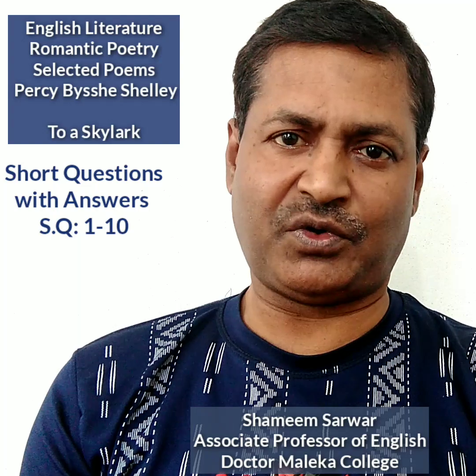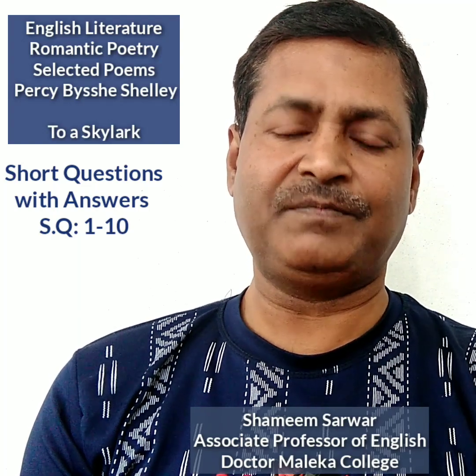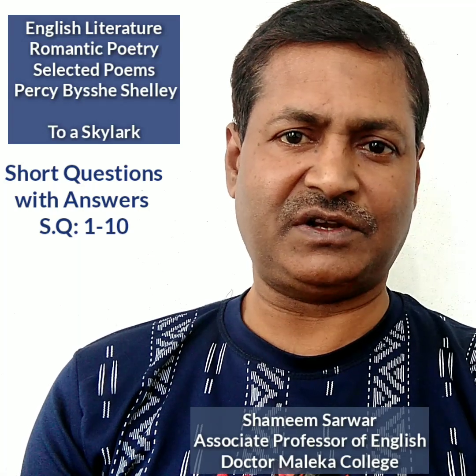Answer. To a Skylark is a subjective poem in which Shelley expresses his personal feelings and emotions. But in the poem, he remains detached from his personal emotions and feelings when he makes a general observation on life. To contrast the skylark's perennial happiness with the life of man on earth, he makes this observation. To Shelley, the joy of the skylark is pure, free, and unalloyed. So it can sing and pour its love and joy in divine rapture.